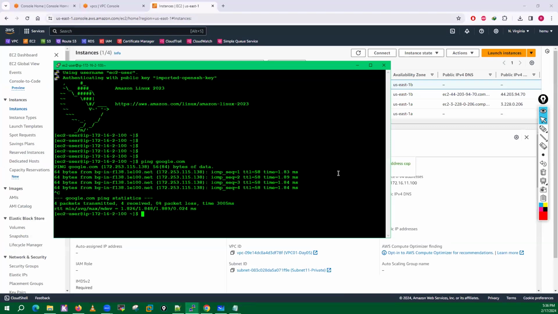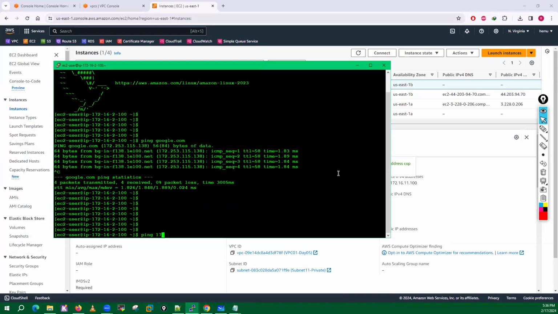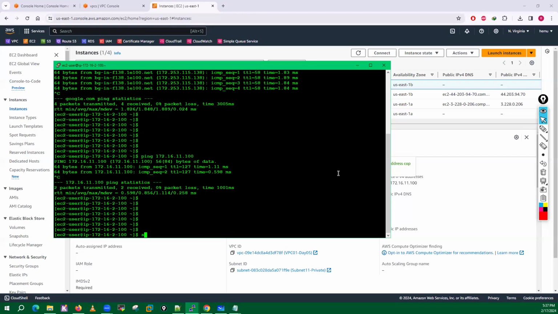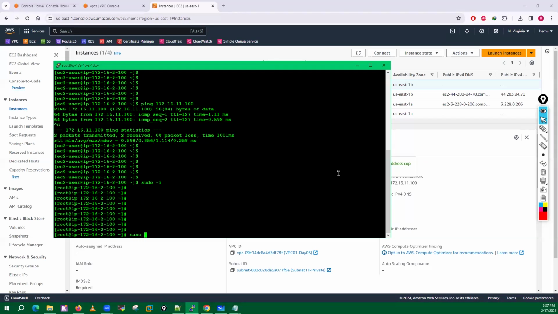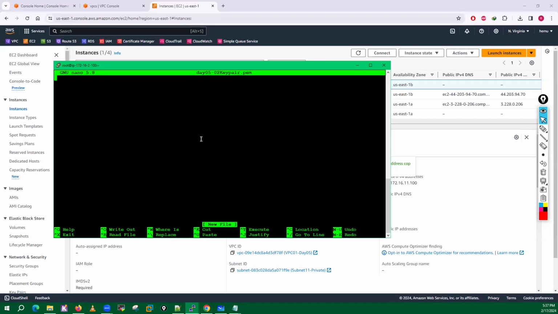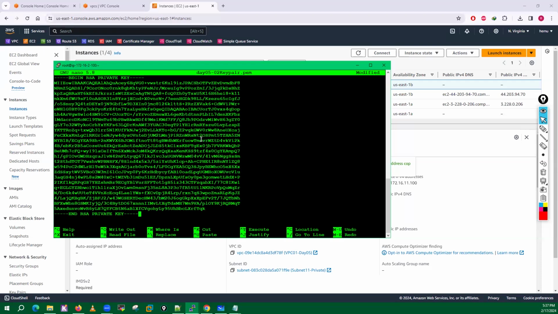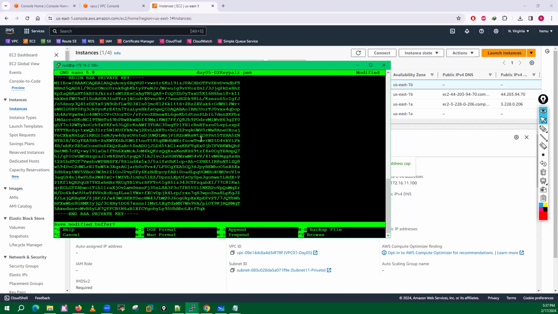Let me just test the ping to 172.16.11.100. Ping is happening. sudo -i. nano day05-02 key pair .pem, then paste it with a right click. So it will basically copy. Control X, press Y, enter.